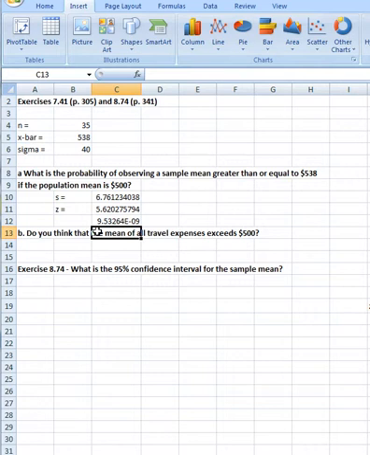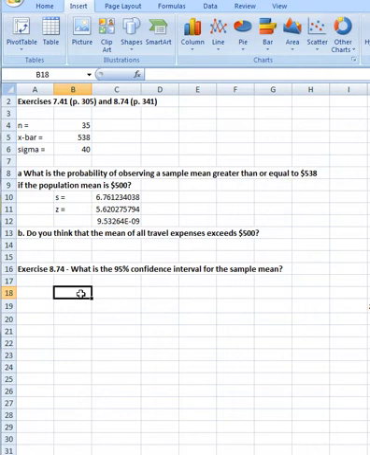Or the other possibility is that our assumption of $500 is incorrect. Chances are that's the real answer, and that the average is going to be something greater than 500. Well, what's the range it could fall into? And that's where we jump forward to problem 8.74, and we want to know the range that the average should fall into.